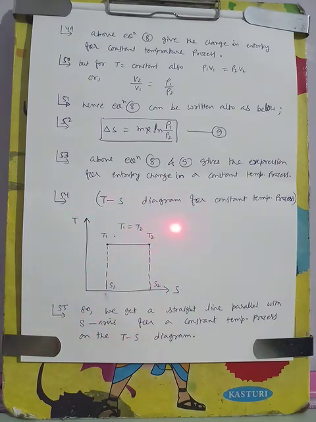Now for adiabatic process, because there is no transfer of heat, there is no change in entropy in that process, because delta Q by T will be 0, and delta Q by T gives us the change in entropy. So for isentropic process, I am not mentioning the change in entropy here, because there is no change in entropy during isentropic process.